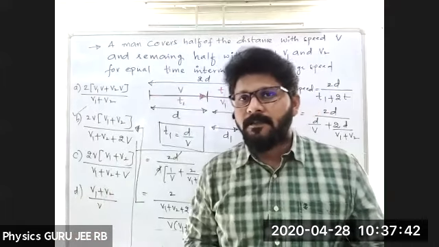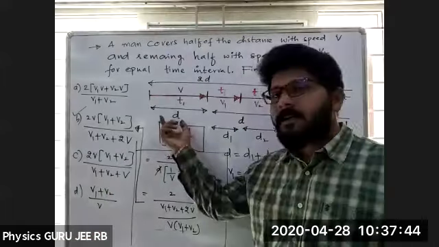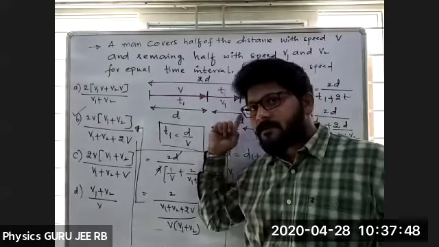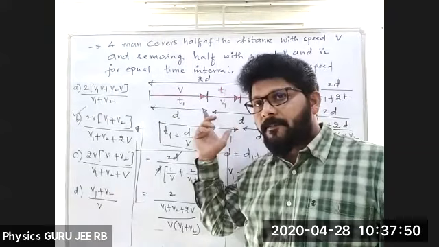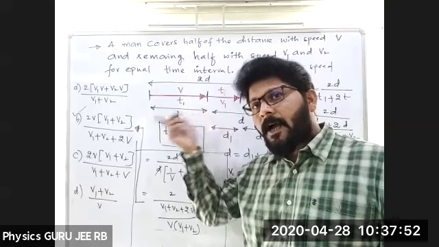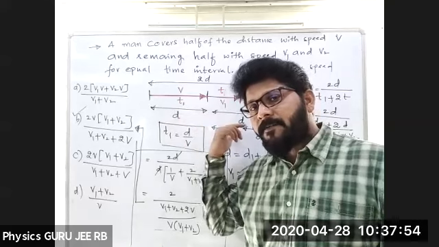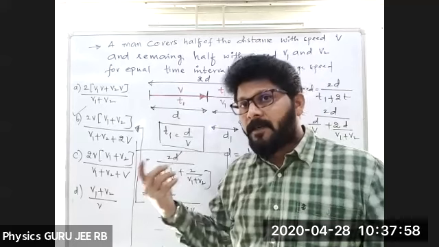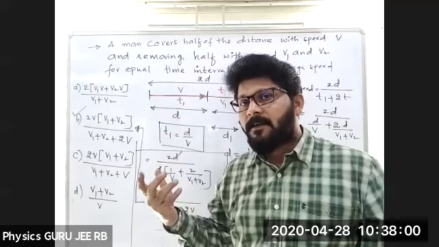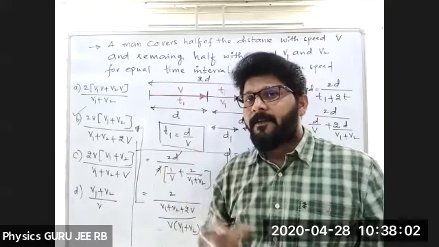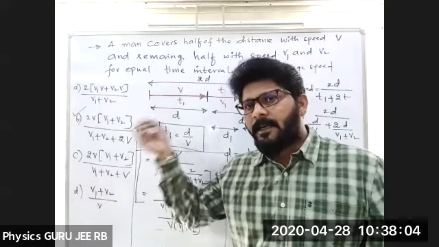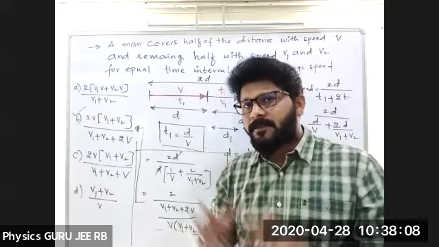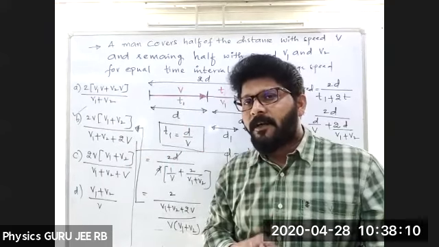That's the reason I take it as 2d, because 2d can be divided into two equal halves. Hopefully you got the answer.